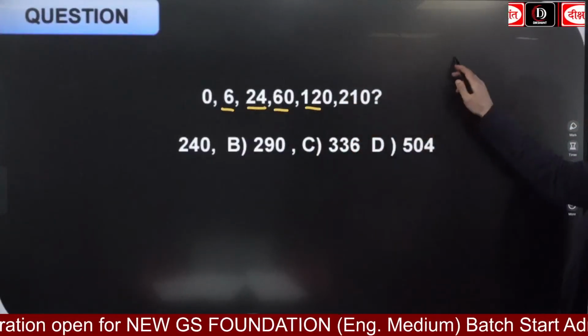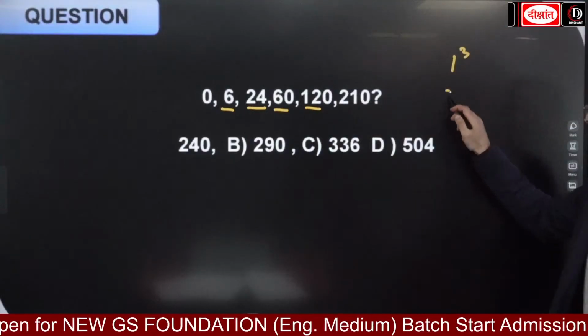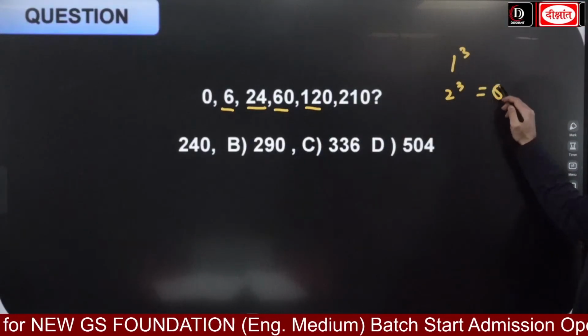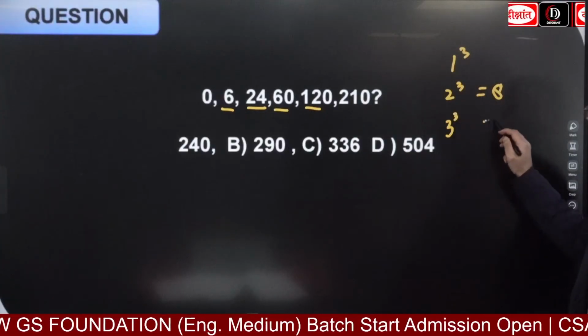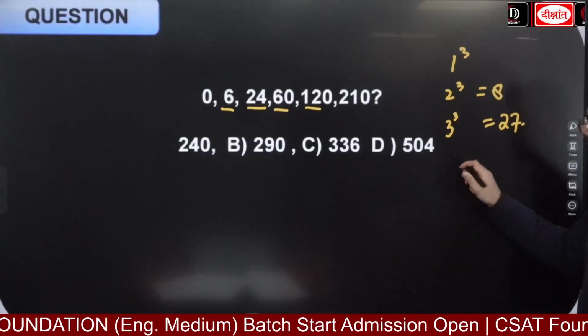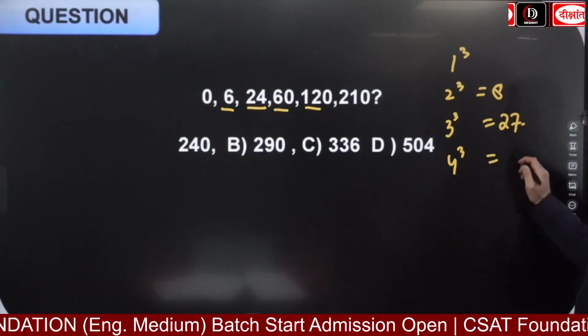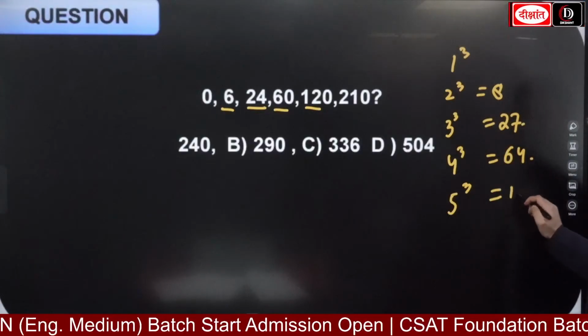यहां देखो गाइस, 1 क्यूब इज इक्वल टू 1 ओनली, ठीक है. 2 cube is equal to anyone guys? Yes, 8. What is going to be the 3 cube? 27. सबको पता है ना ये. What is going to be the 4 cube? 64. What is going to be the 5 cube? 125.